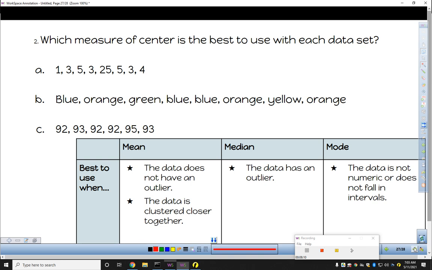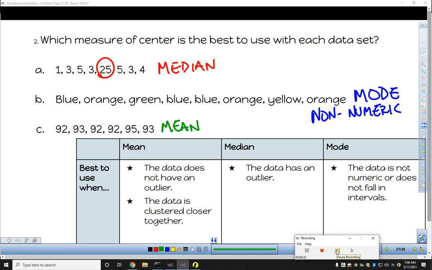All right. In this last set, we're going to just pick the measure of center that is best to use with each of these 3 data sets. And I'm going to invite you to pause the screen and think about that. I've got the 3 choices at the bottom, mean, median, mode, also when to use them. So see if you can figure that out.